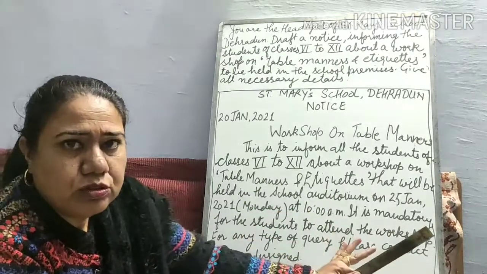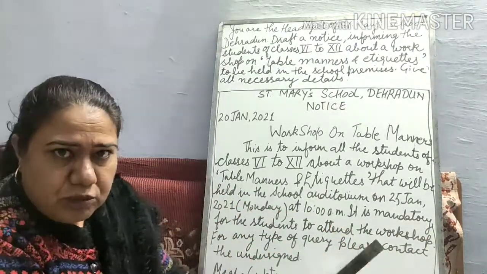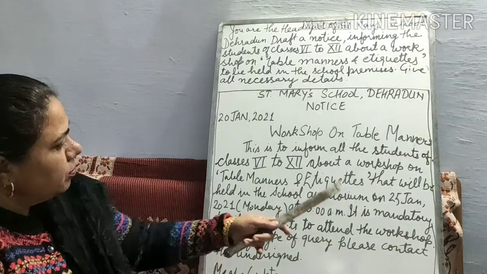No spelling mistakes should be there. Avoid prepositions in the body writing.